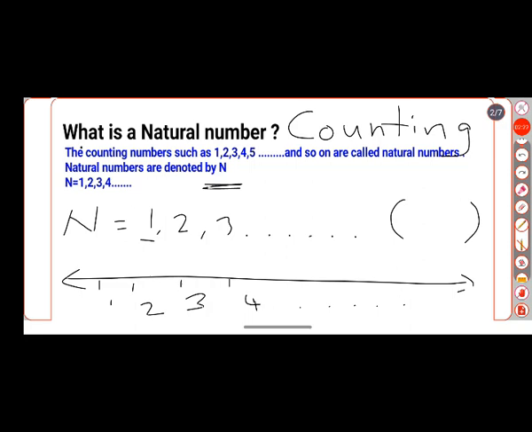So I hope you understood what is a natural number. Natural number starts with 1. Natural numbers are nothing but counting numbers.